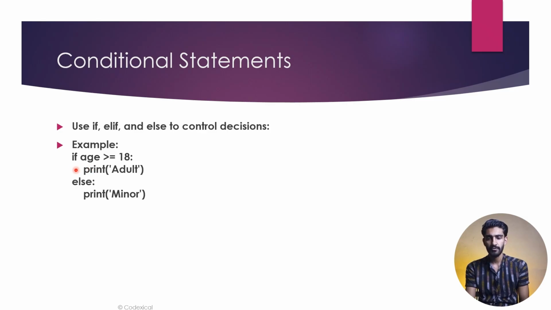The syntax of the if condition is this: age is greater than or equal to 18, and then a colon, and then whatever you want to print whenever this condition is true. And then the else condition executes if the first condition is not true; the else condition will automatically print on screen. As you have gained the concept of control flows and all the conditional statements, now we'll go towards our lab session. So let's go toward it.